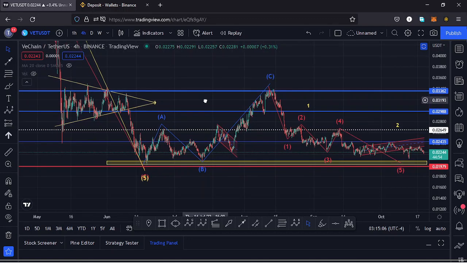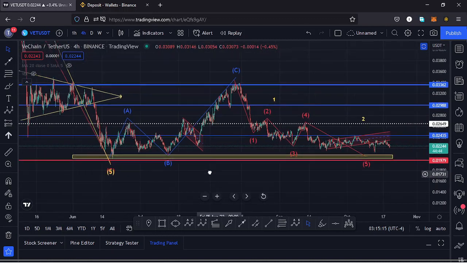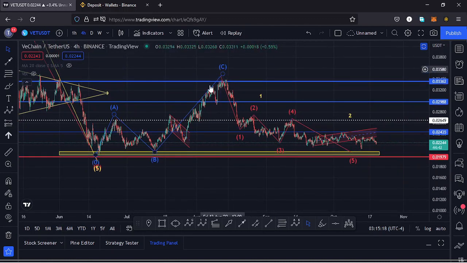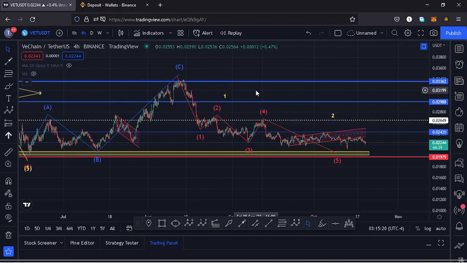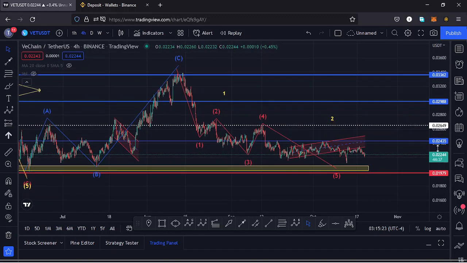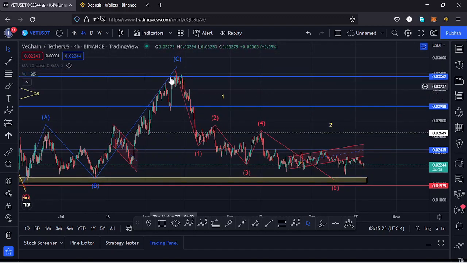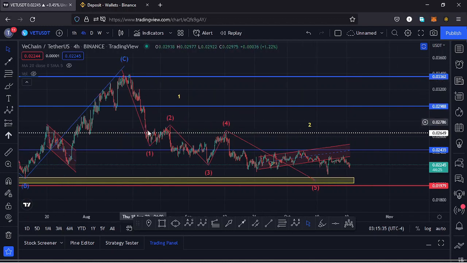And the only way we can view that is just an ABC corrective movement that was correcting this impulsive movement to the lower side that gave us a low at around the $0.02 mark. And after making the high for that ABC corrective movement right here, whatever we expect on this other side is the formation of a 5-wave structure, and I believe that is what is playing out, having this as the wave 1, wave 2, wave 3, wave 4, and then a wave 5, making our low at around the $0.02121 mark. And after seeing the formation of this fractal wave that I have right here in red, that has completed a higher Elliott wave count 1.